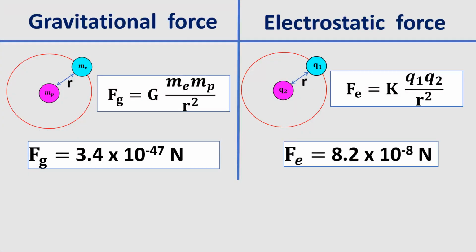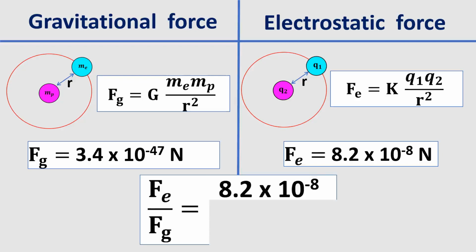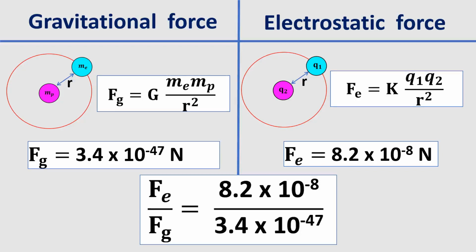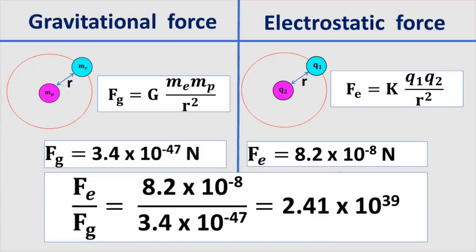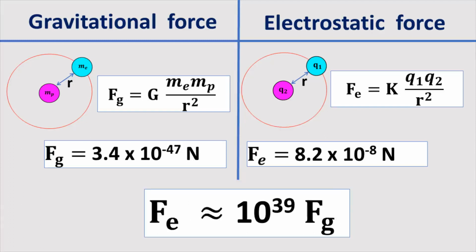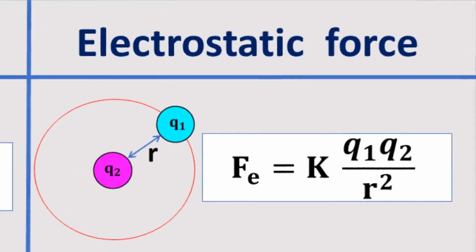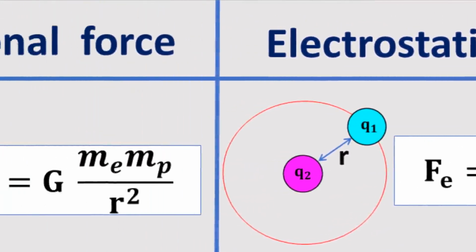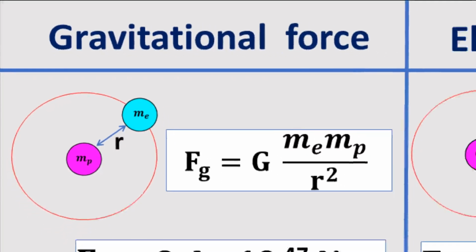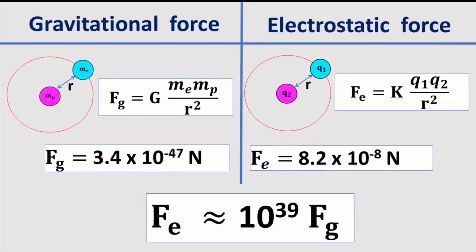The ratio between these two forces is Fe by Fg equal to 8.2 into 10 power minus 8 by 3.4 into 10 power minus 47, which is equal to 2.41 into 10 power 39. Therefore, Fe is approximately equal to 10 power 39 times Fg. Electrostatic force between a proton and an electron is enormously greater than the gravitational force between them. That is, gravitational force is negligible when compared with electrostatic force in the atomic domain.